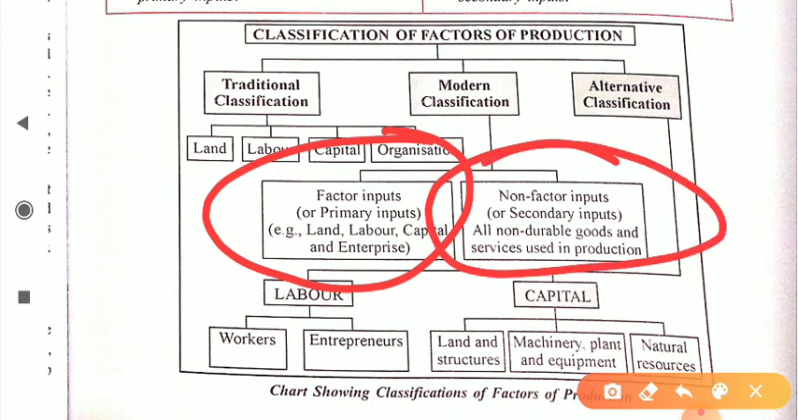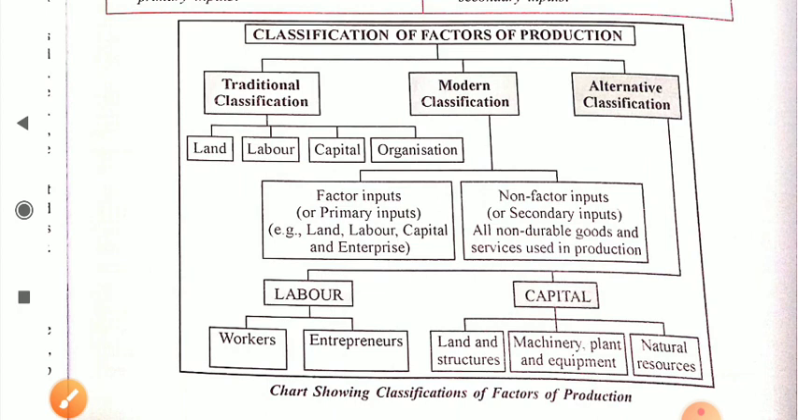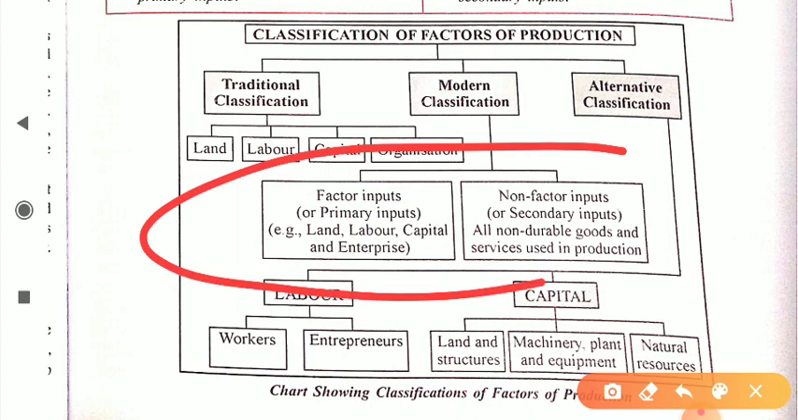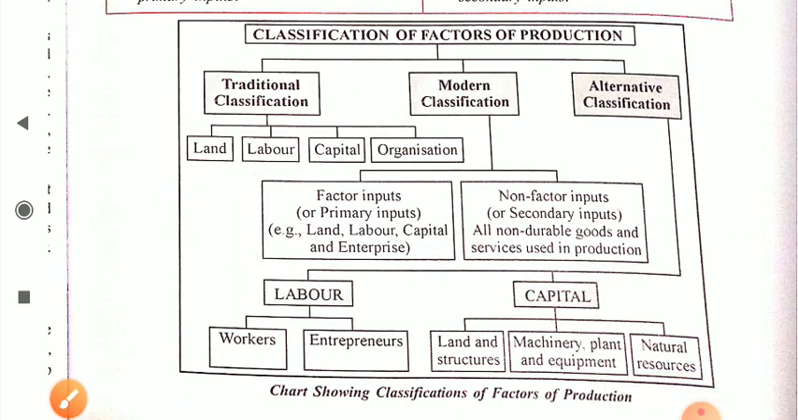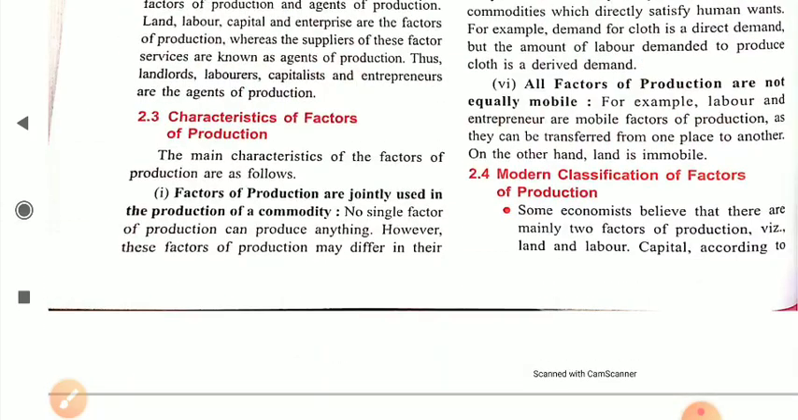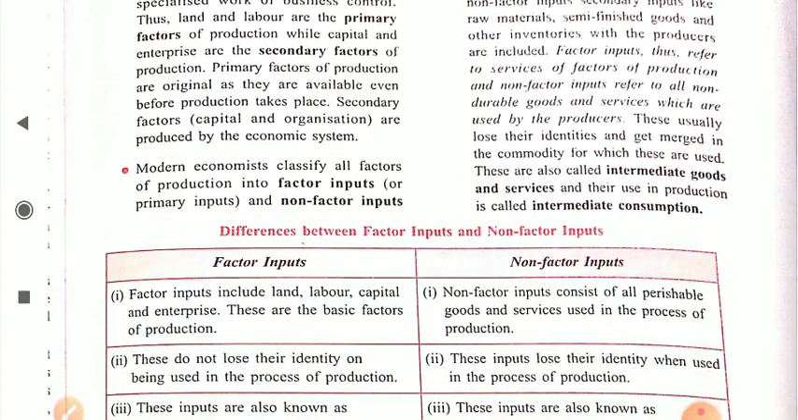These are secondary inputs, all non-durable goods. Be careful, all non-durable goods and services used in production are simply known as non-factor input. So in modern classification, we have one, factor input, and another, non-factor input. Factor input means land, labor, capital, enterprise, and non-factor inputs mean all non-durable goods and services. So this is the modern classification of factors of production.